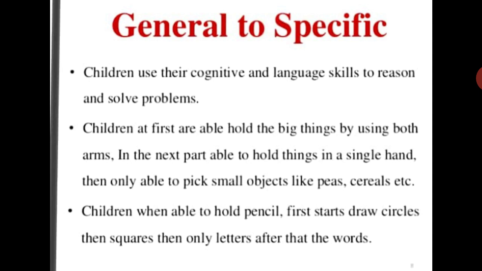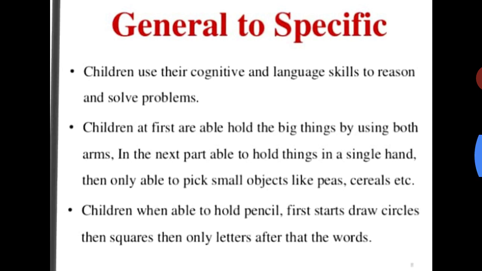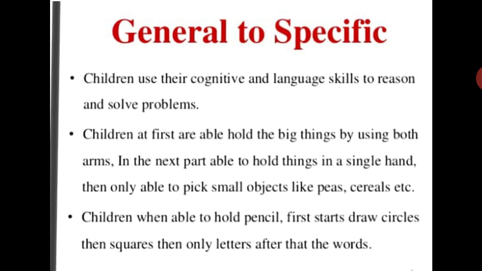So growth and development moves from general to specific: children perform the easy things first, then according to age they move towards the specific or harder tasks.